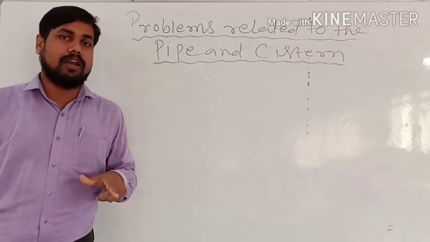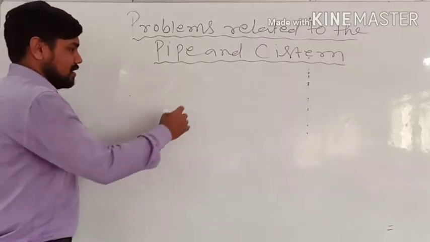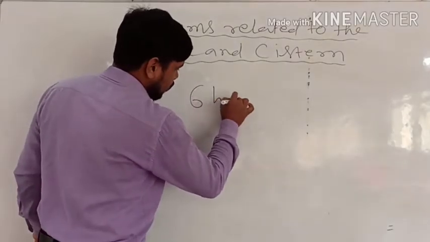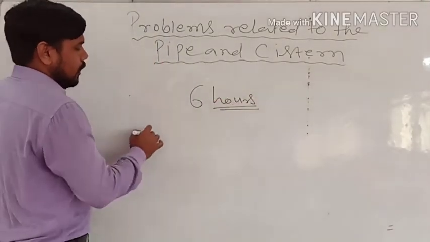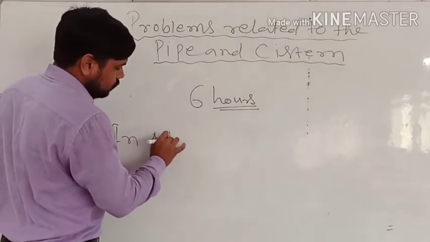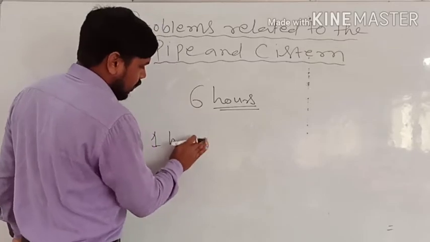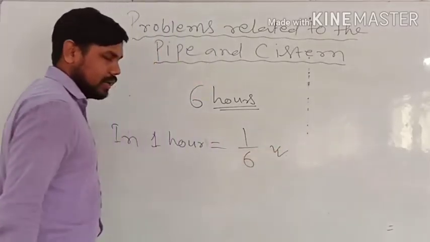It will be 1 by 6 definitely. तो total time अगर 6 hours लगता है, that means in 1 hour it will fill 1 by 6 part of the tank, right?